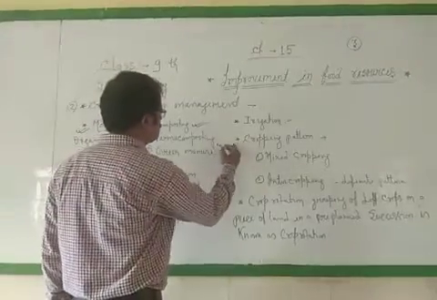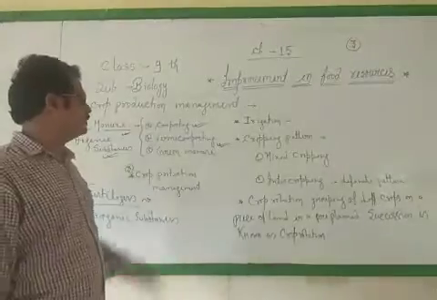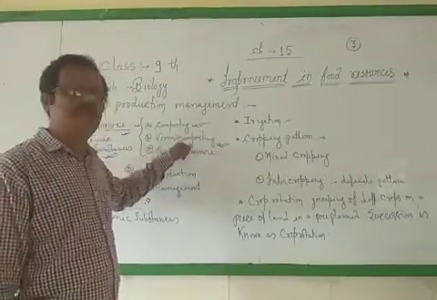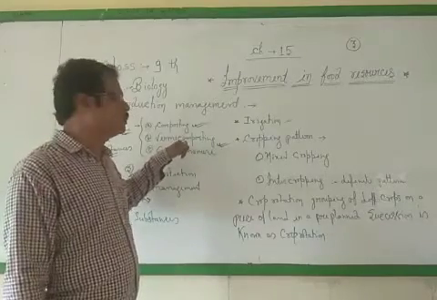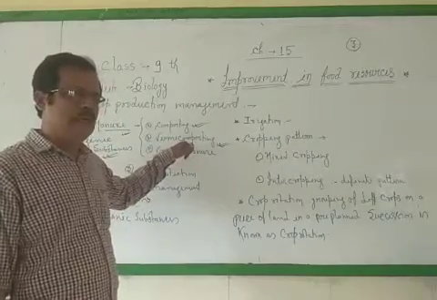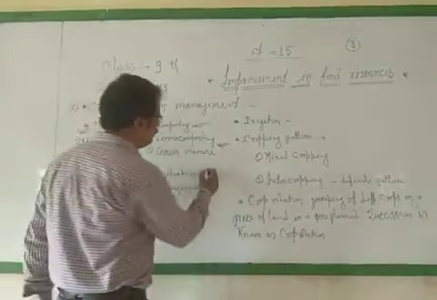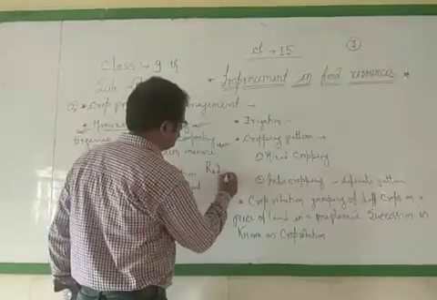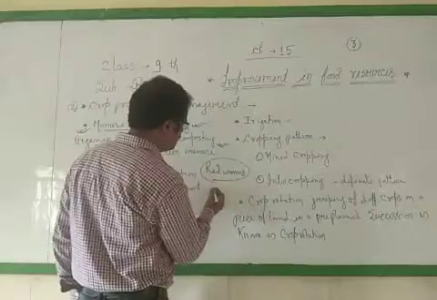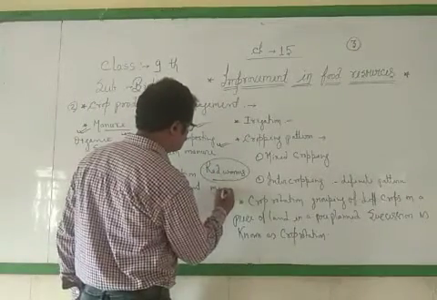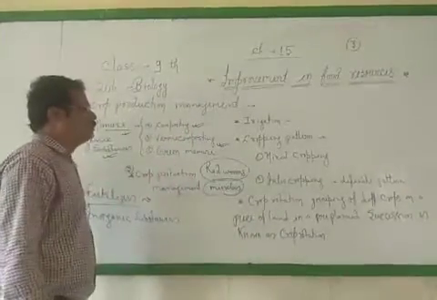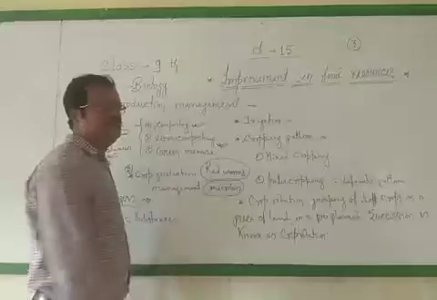Second, vermicomposting. There are slight differences between composting and vermicomposting. In composting, dead plants and animals are decomposed by the help of microbes, and in vermicomposting, dead plants and animals are decomposed by the help of earthworms. These are the differences between composting and vermicomposting. And after that, green manure.